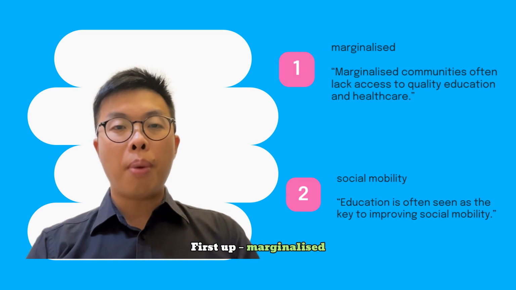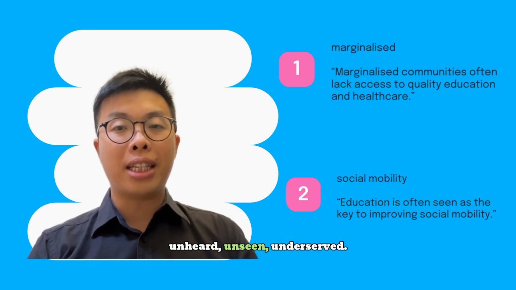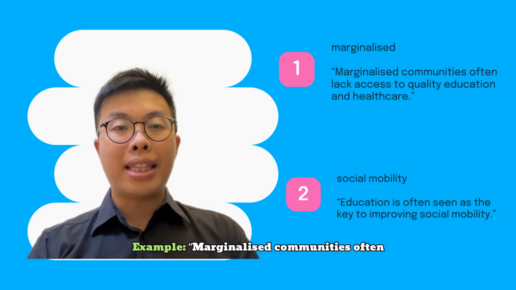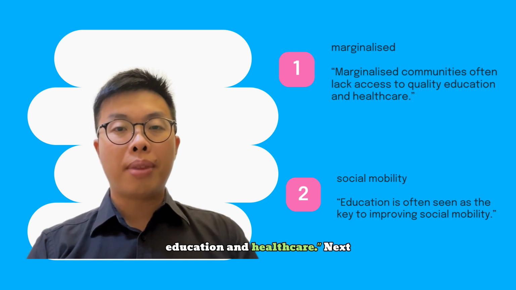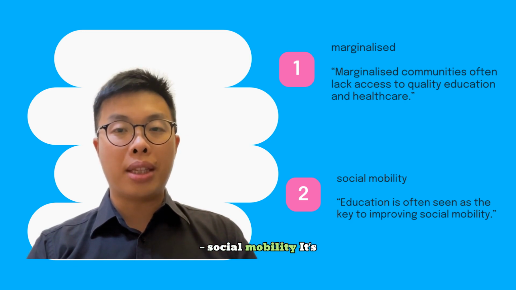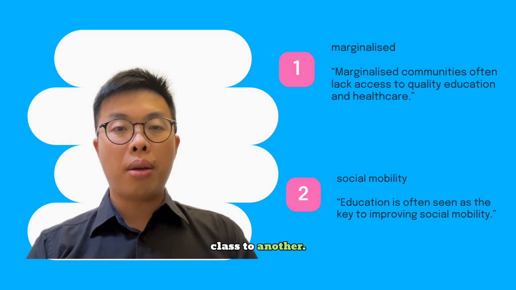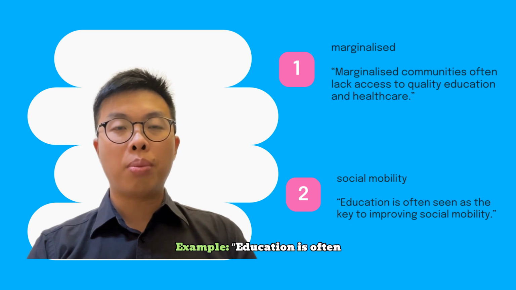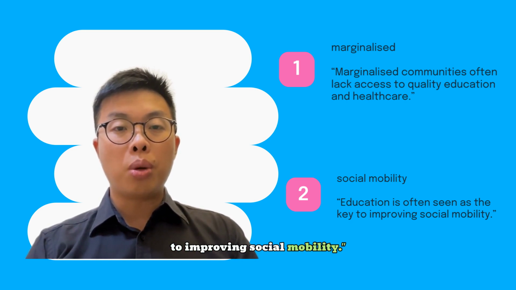First up, marginalized. These are people who are pushed to the edges of society, unheard, unseen, underserved. Example: marginalized communities often lack access to quality education and healthcare. Next, social mobility. It's about the ability to move from one social class to another. The problem? For many, the ladder is broken.